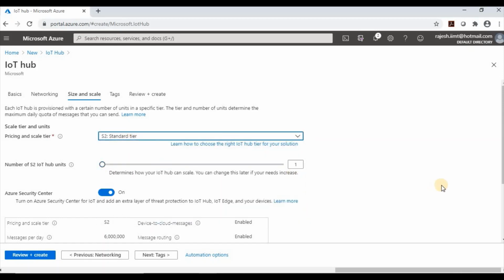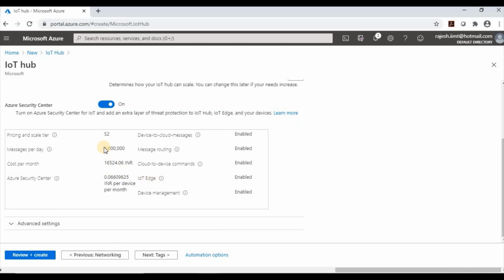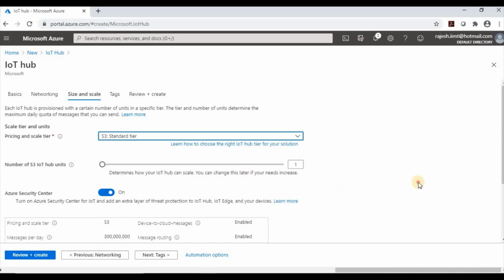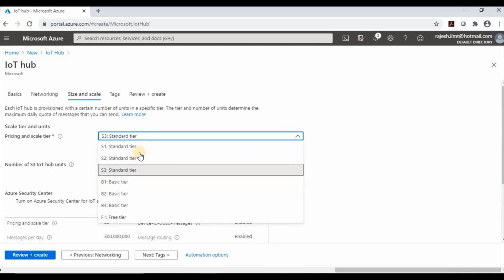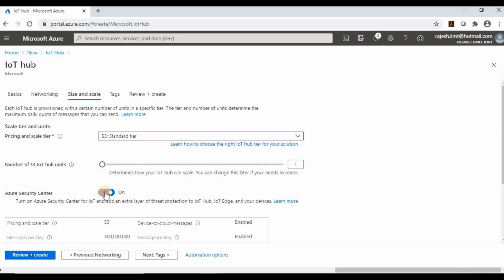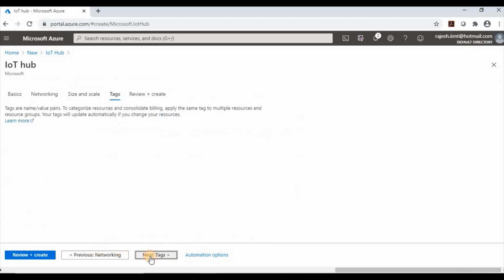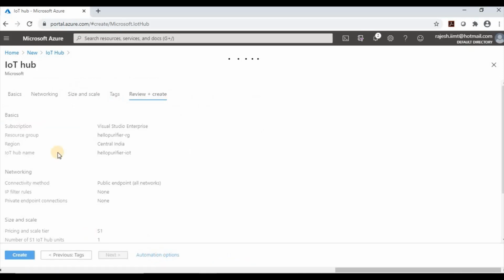If you go with the S2 tier, everything will be the same, only the messages per day will increase. With the S3 tier, again it will increase. These many messages we can send per day. Based on the requirement, how many messages we want to send per day, we can go with S1, S2, S3, or B1, B2, B3. I am going with the S1 tier. Then I will go to tags, review. All things by default, and then create.